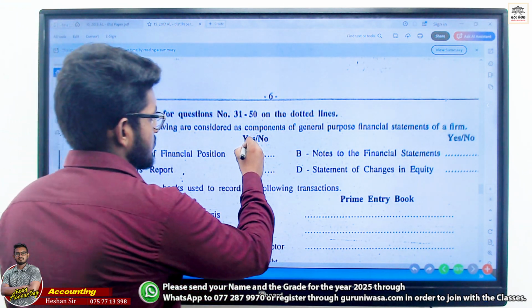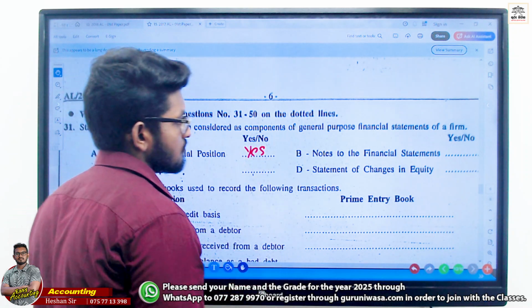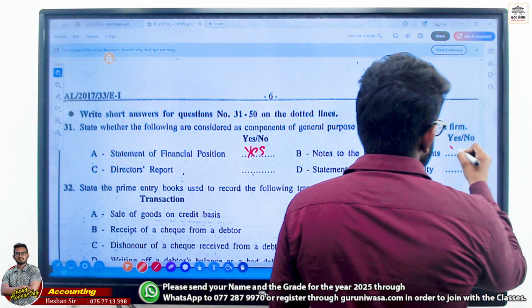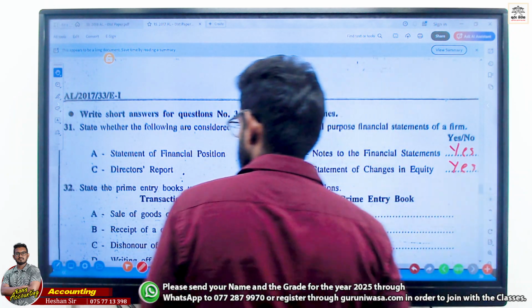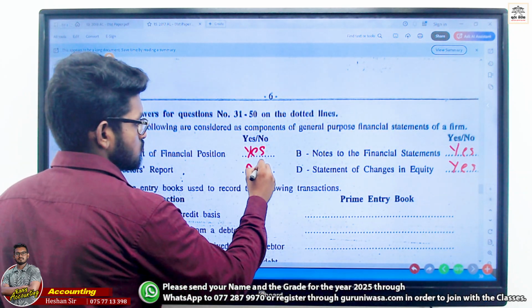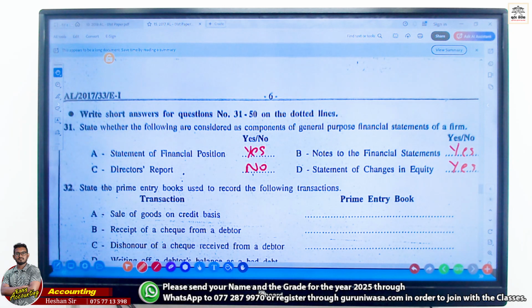These are the 5 we publish. Financial position, yes. Notes to the financial statements, yes. Changes in equity, yes. Director's report, no. Director's report comes under.